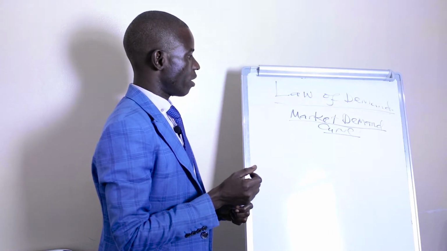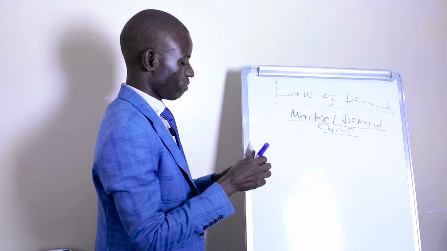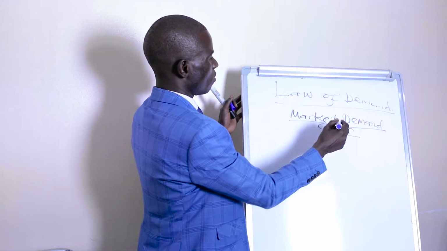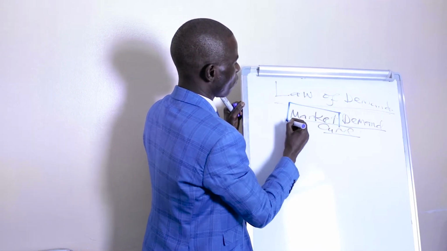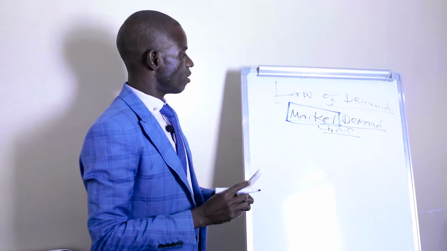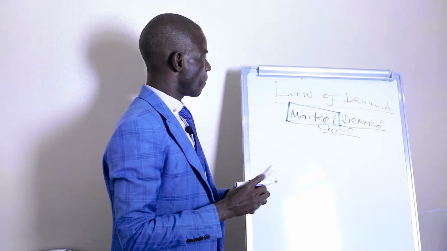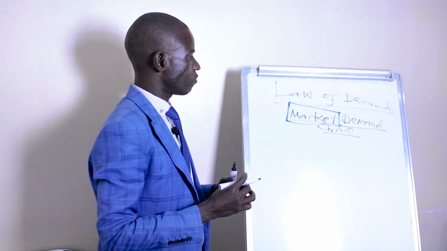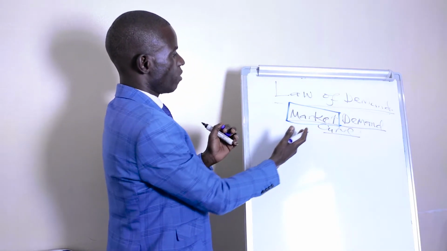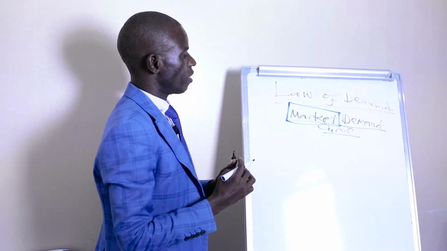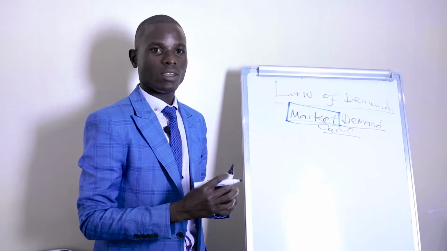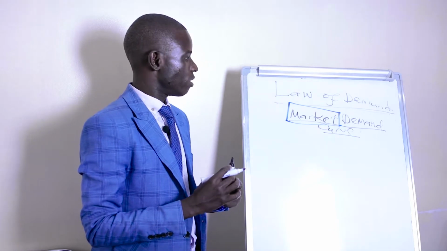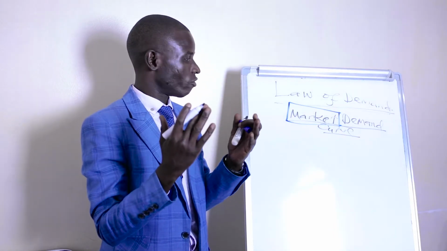Remember, a market is a place. If I am to define this simple concept, a market is the place where buyers and sellers meet to exchange goods and services.